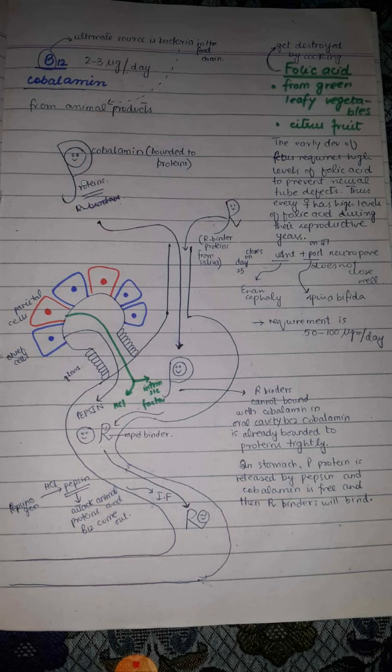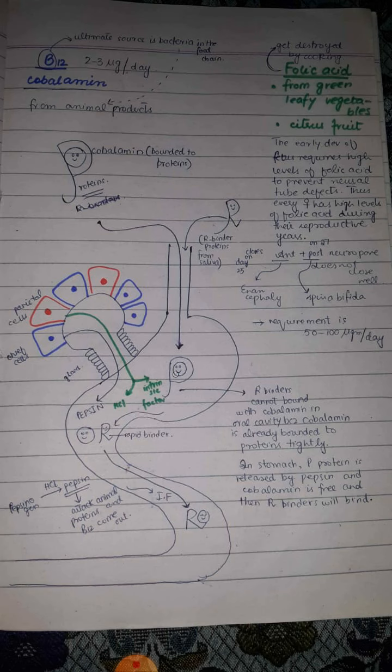Now we take this cobalamin or vitamin B12 in our food, and it comes to our stomach. In the stomach, the animal protein which is bound to the cobalamin is digested away by pepsin. Pepsin is secreted from chief cells which are present in the gastric glands, and this pepsin is responsible for digestion of this animal protein, and in this way the cobalamin or vitamin B12 is set free.